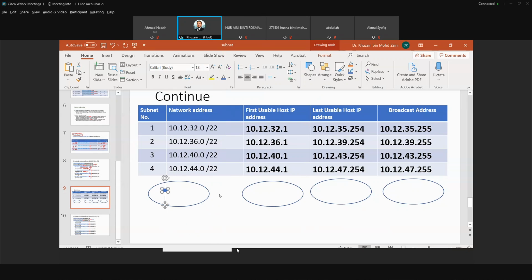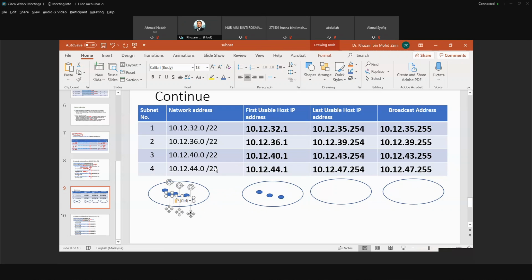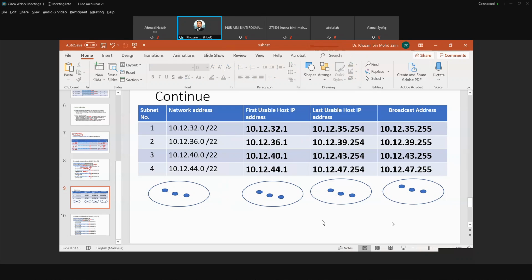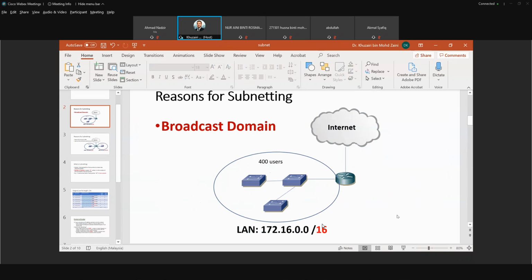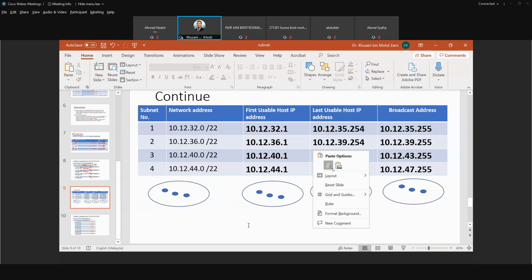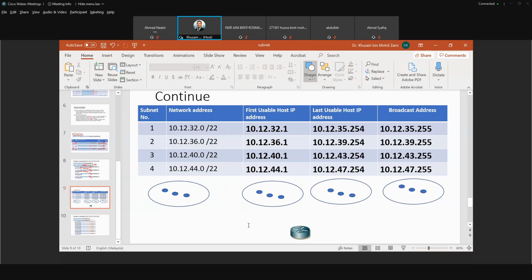Host. Okay, so this one. You have a connection to the router, all the 4 networks.